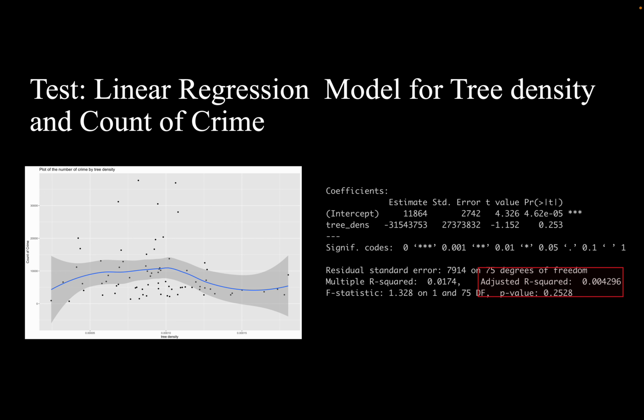Then I did the test using a linear regression model. The first model is built with X representing the tree density and Y the number of crimes. This is a scatter plot, and obviously there's no relationship between these two variables. The result of the model shows that the p-value is very high and the adjusted R-squared is very low, which means that this model is bad. There's no relationship between these two variables.